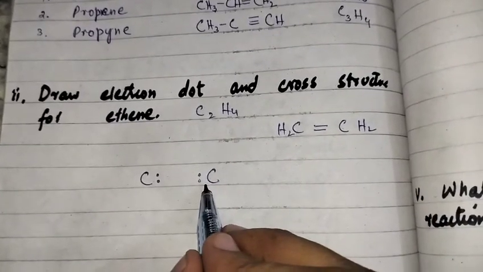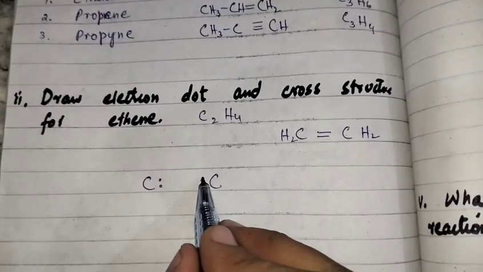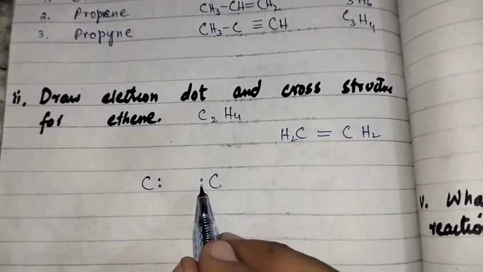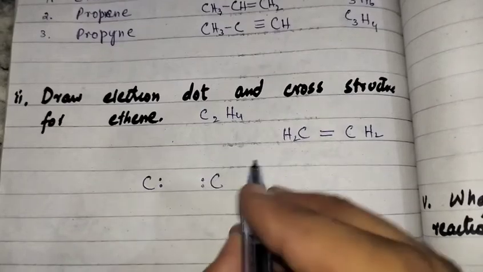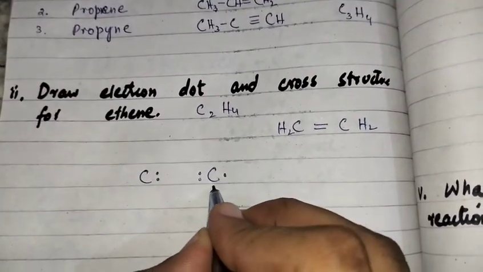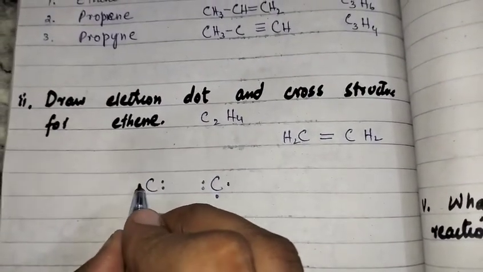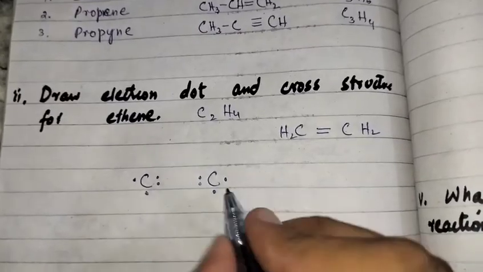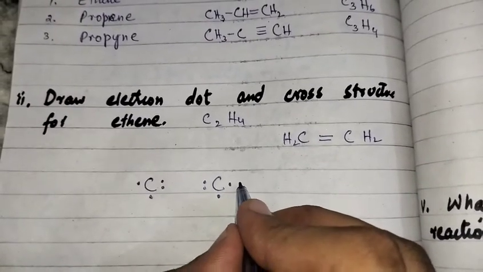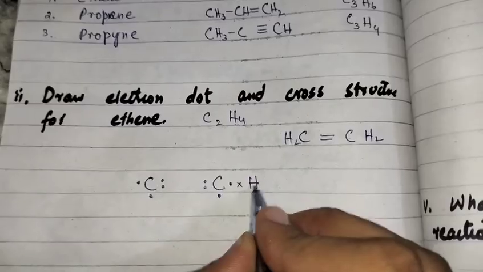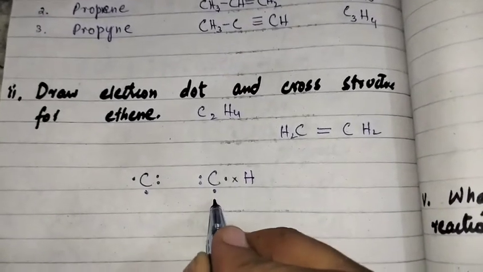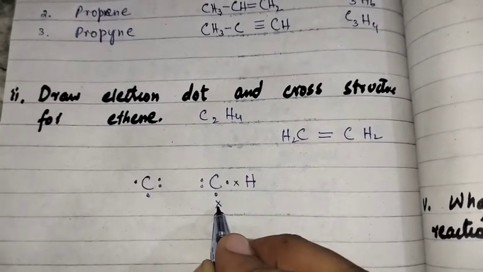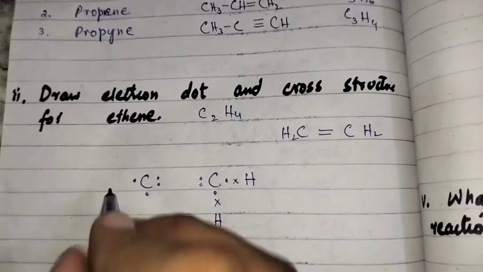So each carbon has 4 bonds. 2 electrons will form a double bond with these 2 electrons. The remaining 2 electrons of this carbon will form bonds with the electrons of hydrogen. This is the electron of hydrogen. This electron will form a bond with this electron of the hydrogen atom.